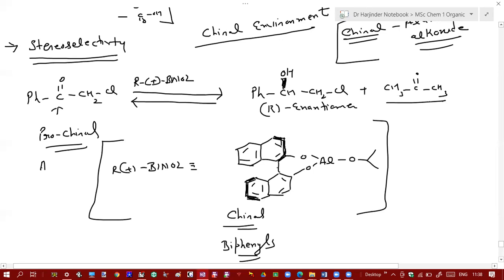So this reaction becomes stereoselective when you use a chiral catalyst, that is, chiral aluminium alkoxides, and you can mention this example. So this was your Meerwein-Ponndorf-Verley reduction. Pay attention, and if you have any doubts, please ask.